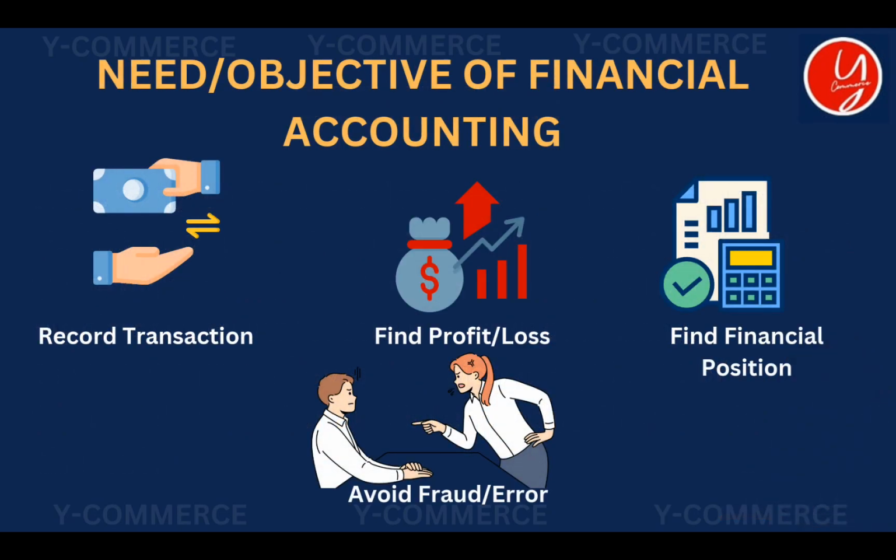Now let's see what are the needs or the objectives of financial accounting. The very first thing is recording of transactions. Financial accounting makes sure that every important financial transaction is recorded. What does this do? It will avoid all kinds of confusion at the end. Just remember what happened in the example we told before. The businessman had calculated a huge profit for his business, but actually he was incurring a loss when he considered all transactions which were recorded by an accountant. But the businessman who didn't follow proper accounting forgot to record.